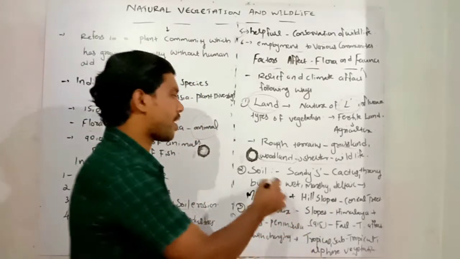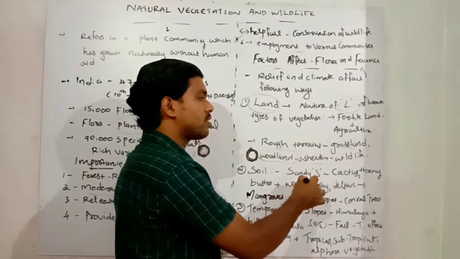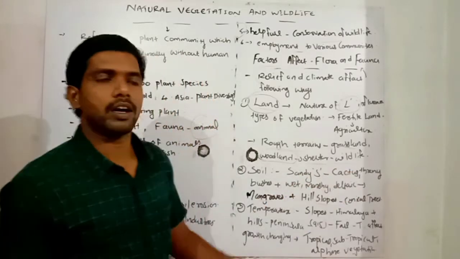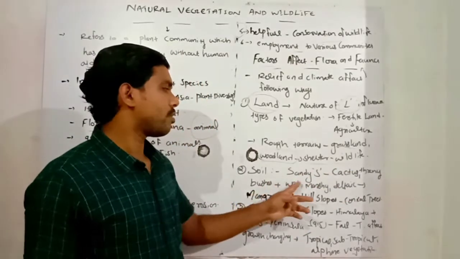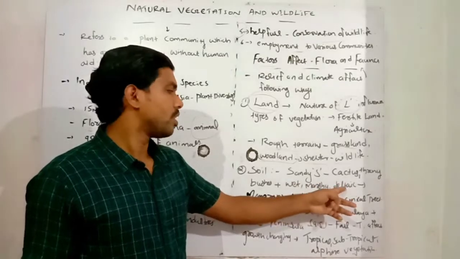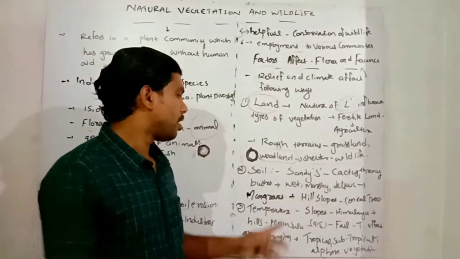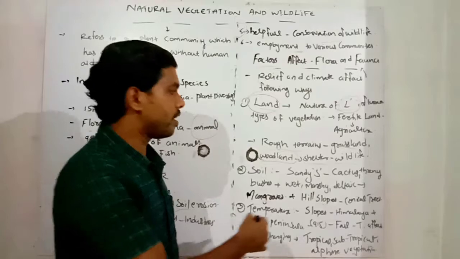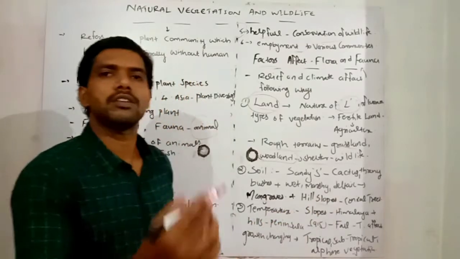So soil is another factor. Among these, sandy soil is very famous for the growth of cactus and thorny bushes. And wet, marshy and deltaic land is famous for the cultivation of crops and mainly mangrove trees. And hill slopes are famous for conical trees.